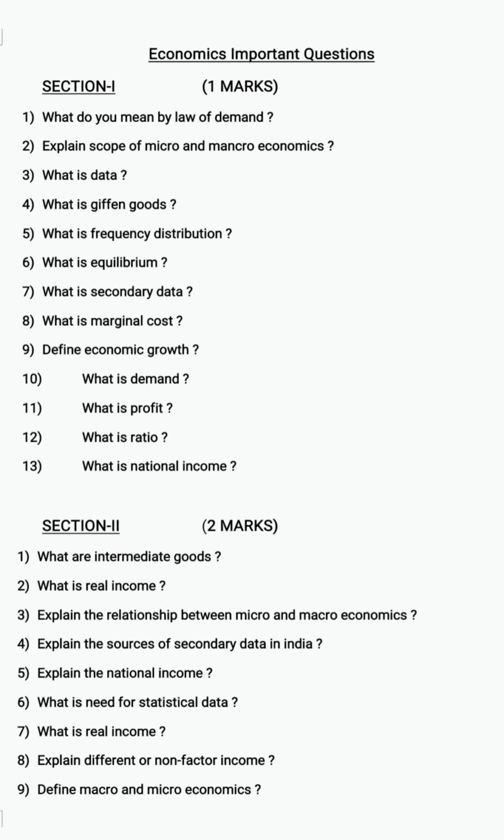in section 1, and come to section 2. सेक्शन 2 में यहाँ पर देखिए आप लोग, स्क्रीन पर आपको दिख रहा है: What are intermediate goods? What is real income? Explain the relationship between microeconomics and macroeconomics. Microeconomics and macroeconomics which is very very important in economics, so इसको अच्छे से पढ़िए आप लोग.